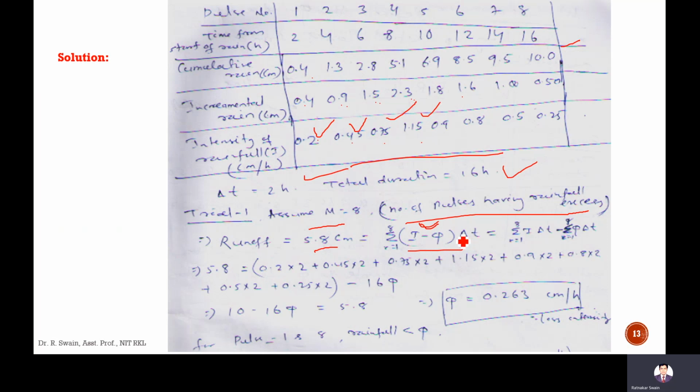Minus phi delta T. Delta T is 2 hours each, total is 16 hours, so minus 16 phi. This rainfall runoff data is given as 5.8 cm.